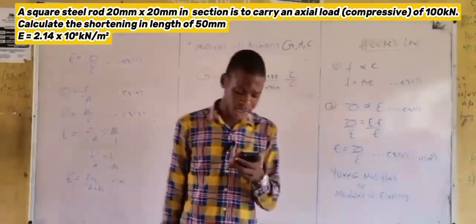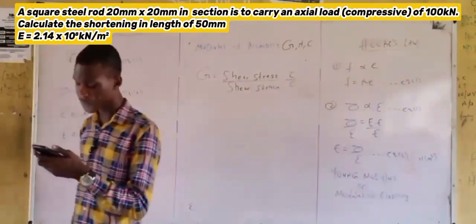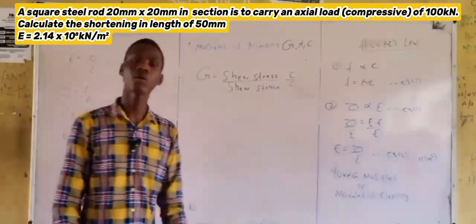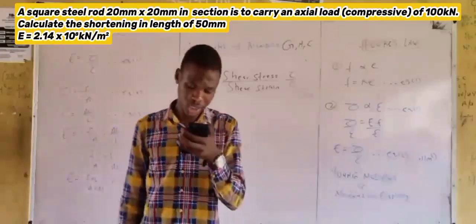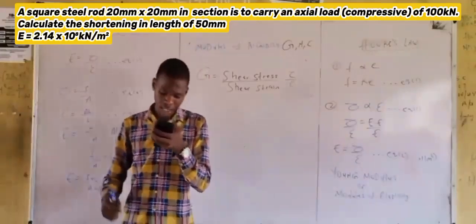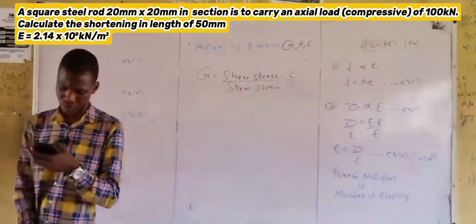Calculate the shortening in a length of 50 mm.